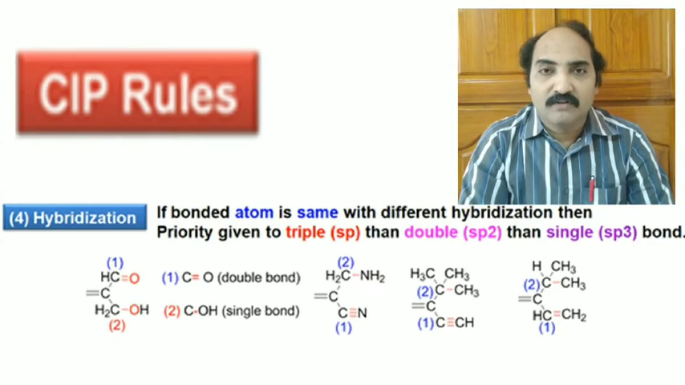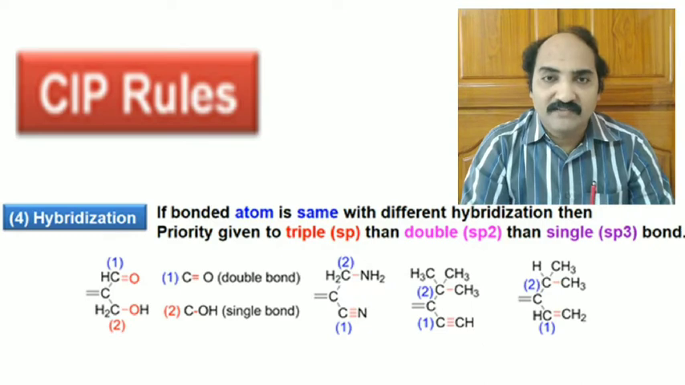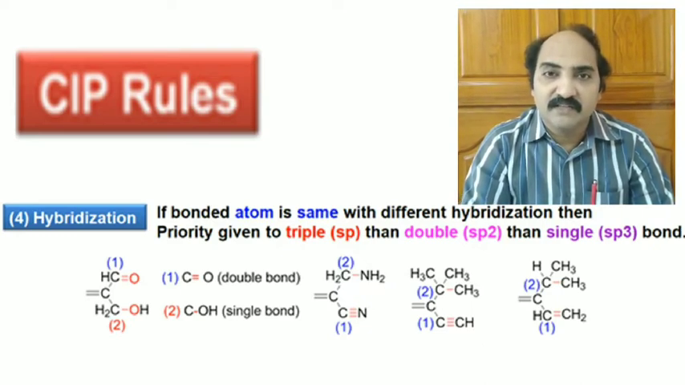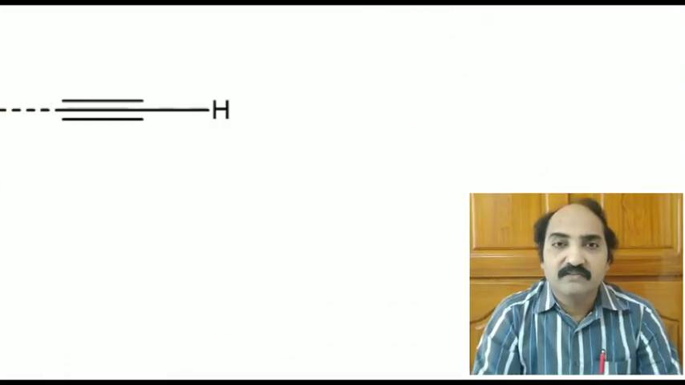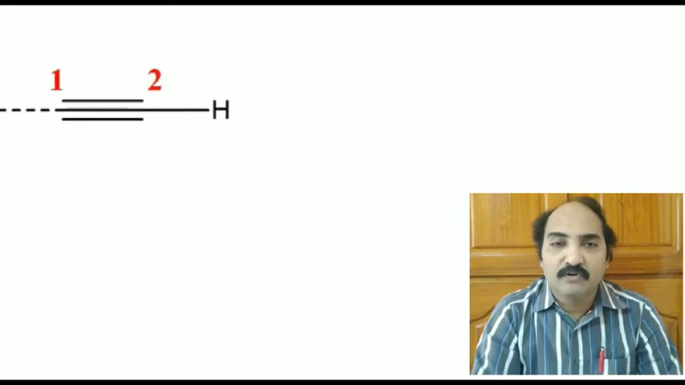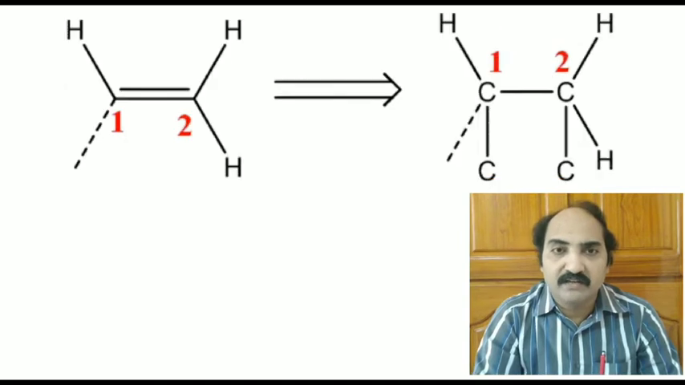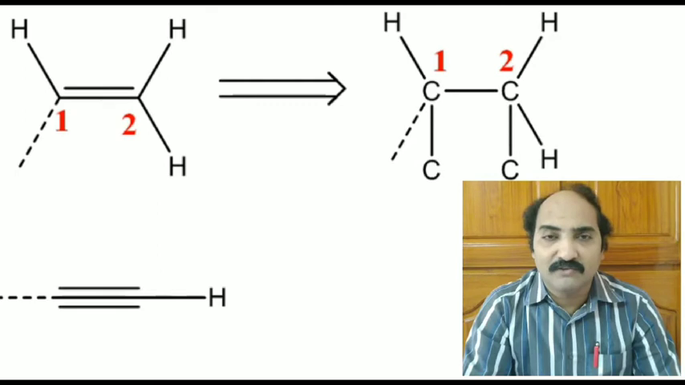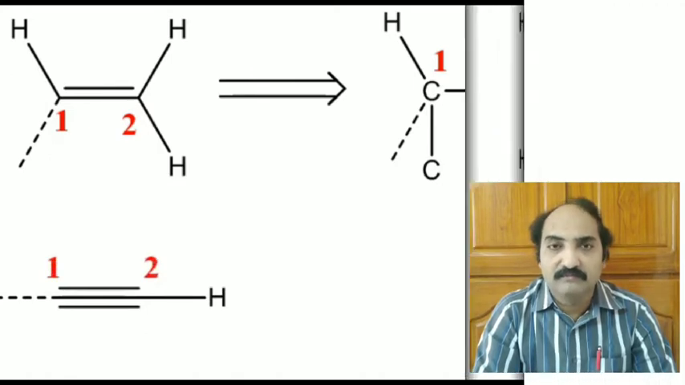Rule number 4. This rule focuses on the presence of multiple bonds. For example, if there is a C double bond O, then it should be written as C single bond O and C single bond O. In this case, a C triple bond C should be given more priority compared to a C double bond C, which should be given more priority compared to a C single bond C. And the concept of the ghost atom also appears. I am going to discuss this particular rule with more examples when we discuss this point on the board.